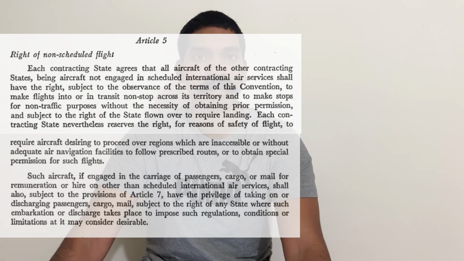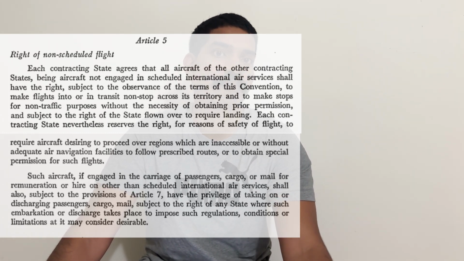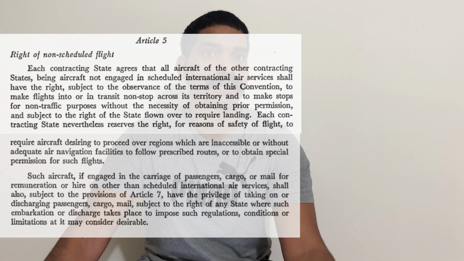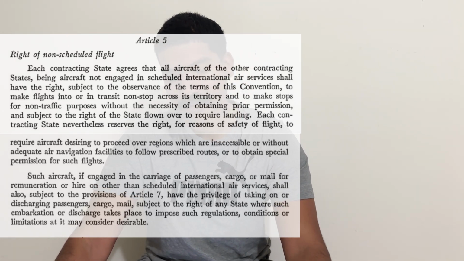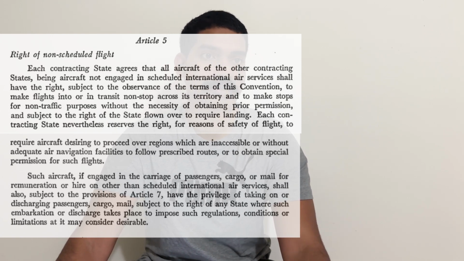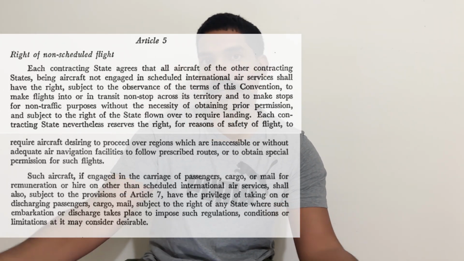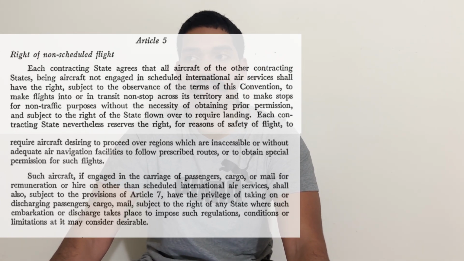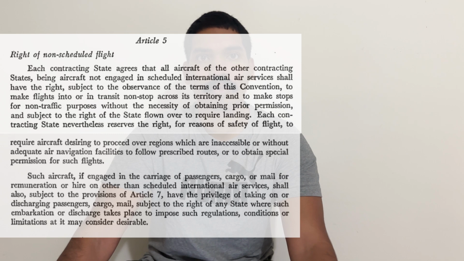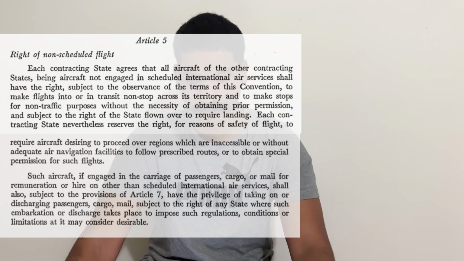So every morning, let's say, the 7 a.m. flight from Bombay to Delhi is scheduled, and the schedule cannot be broken. Non-scheduled is something like a private jet or private aircraft that flies from, let's say, A to B, and there are no fixed timings. It is as per, let's say, VIP requirements, medical requirements, etc.